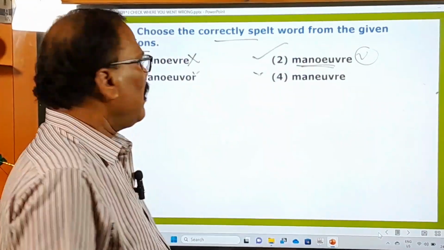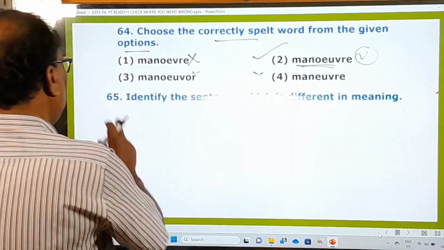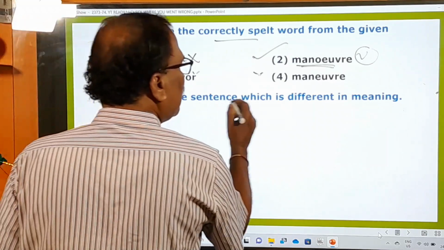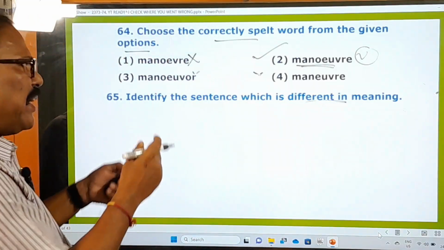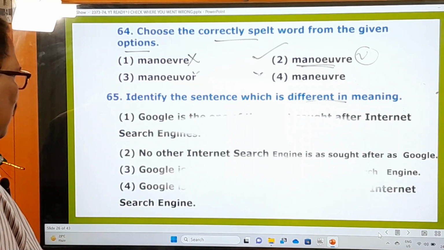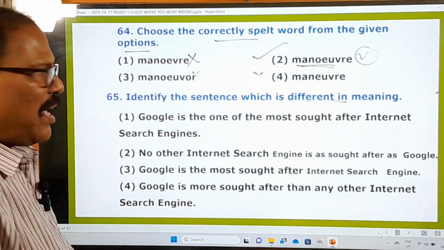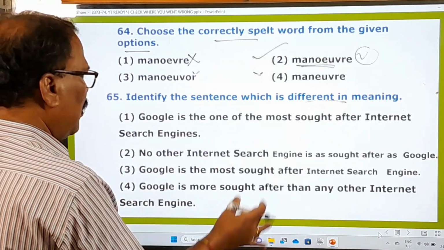So this is that. Now we go to the next question, 65th one. Identify the sentence which is different in meaning. Different in meaning, he says. Here are given 4 options, and let us read out those 4 options.